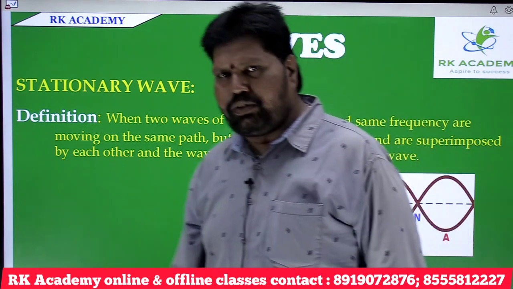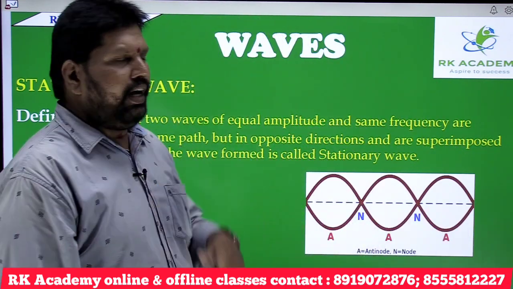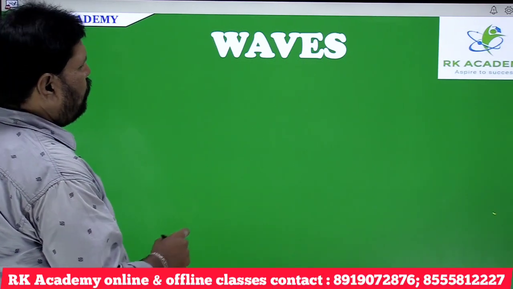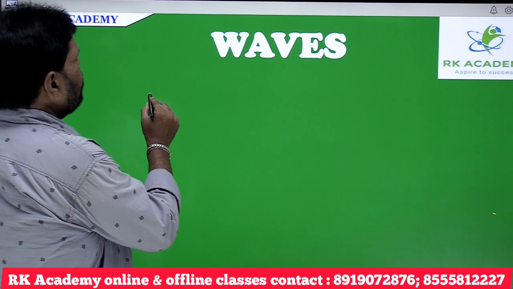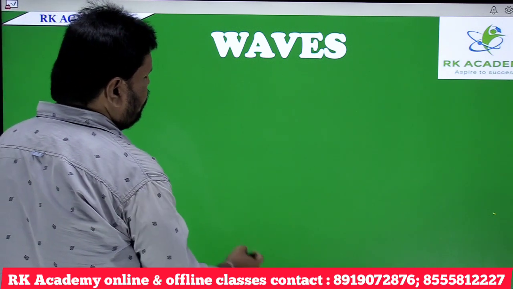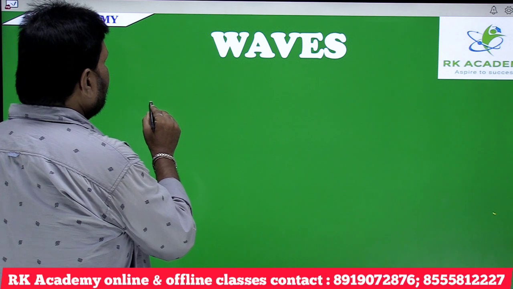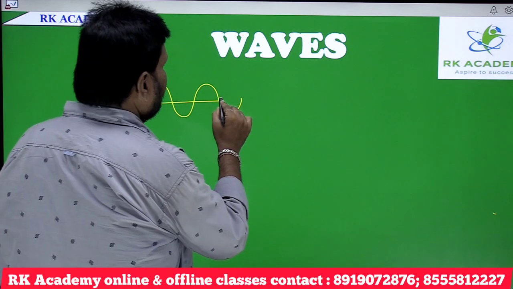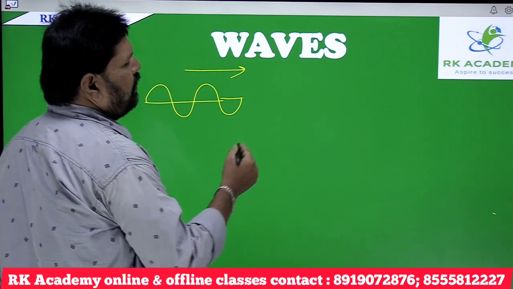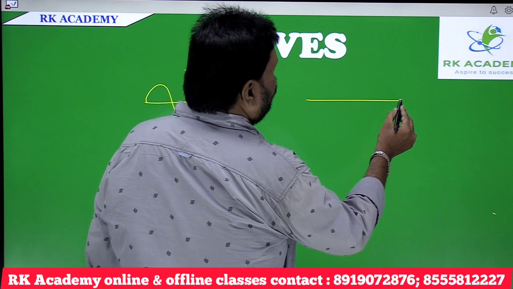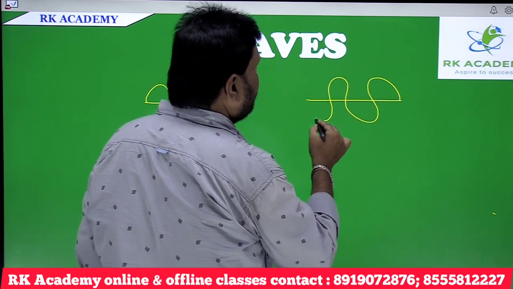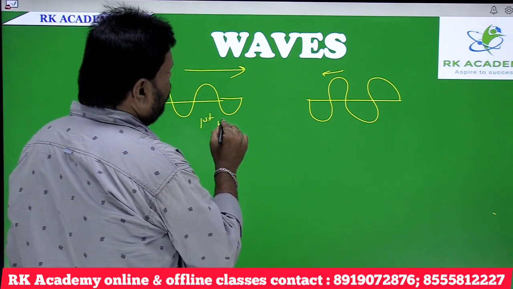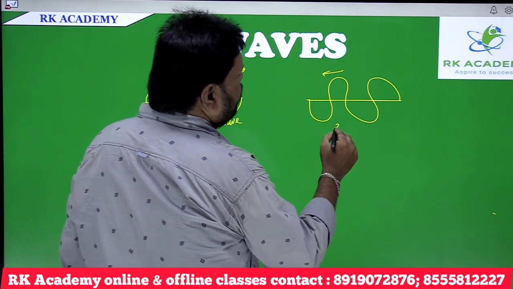To understand the stationary wave, we have to go with a small thing. Let us imagine two progressive waves. As I told you, a progressive wave means one which propagates only in the forward direction. This is one wave which is propagating in this direction. This is the second wave which is propagating in this direction. This is the first wave and this is the second wave.